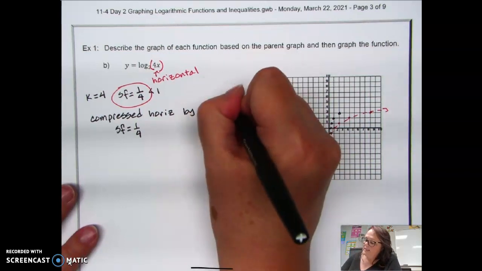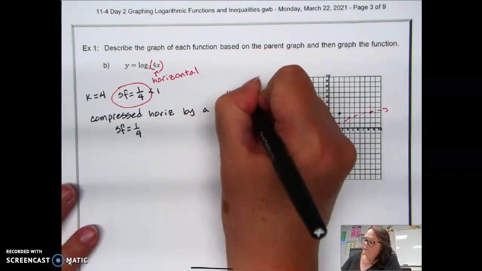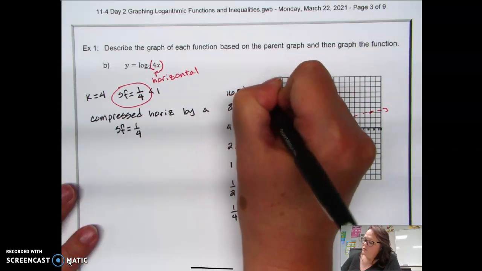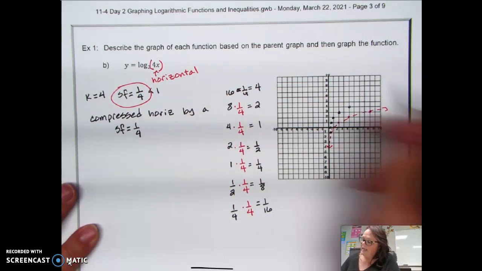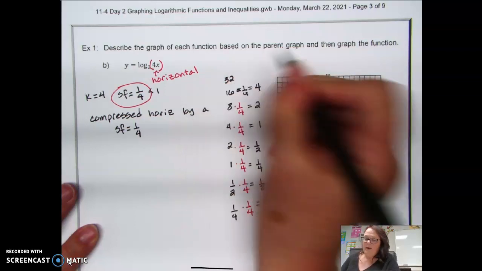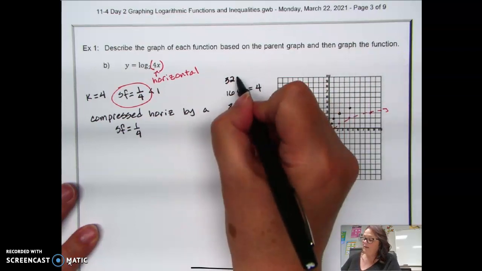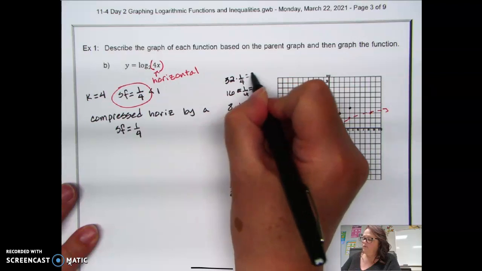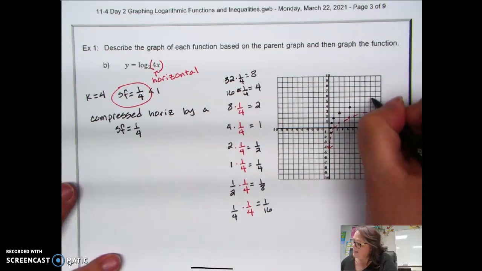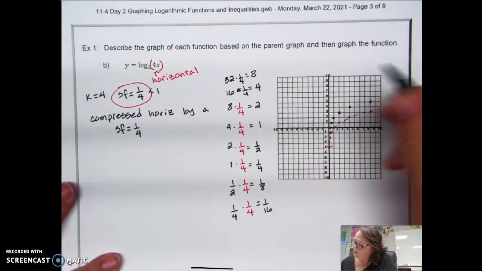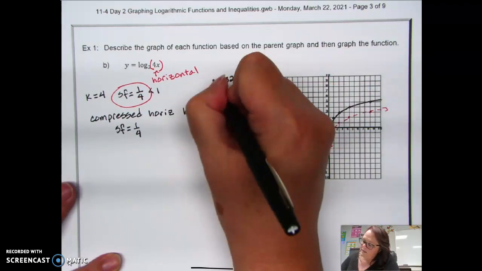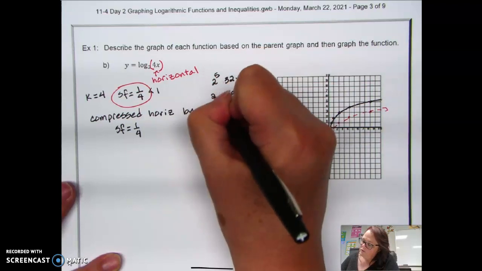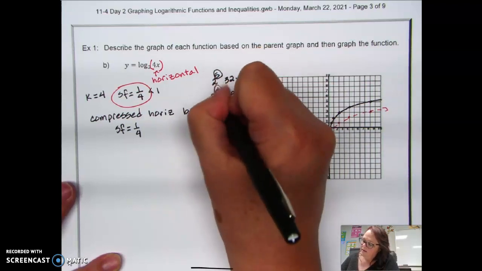So notice 16 would give me 2 to the 4th power. And so do you see now it would be 4 steps to go up 4? And then 32, the next power of 2, would have been 2 to the 5th. And if I multiply that by 1/4, we get 8. And so 8 is going to go up 5. So if I wanted to fill that out a little bit better, I have a better idea. So again, this is 2 to the 5th and 2 to the 4th. So it's 5 steps up and 4 steps up.